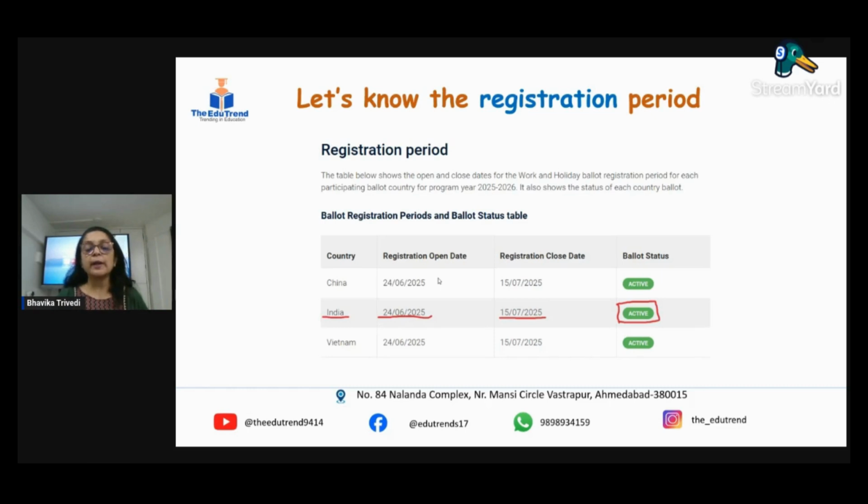It will remain open till 15th July 2025. This is a screenshot that I have got for you from the government site itself. If you are interested, you can contact me as soon as possible and I'll proceed with your registration application. Let's move further.